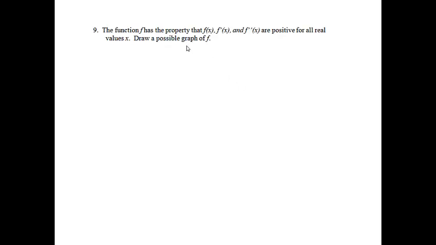All right, number 9. The function f has the property that f of x, f prime of x, and f double prime of x are positive for all real values of x. Draw a possible graph. Well, let's just look at what that looks like. If f of x is positive, that means the graph will always be above the x-axis, because I'll always get positive answers for my y.